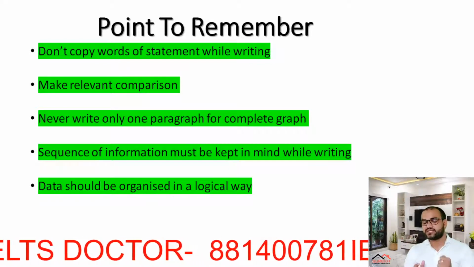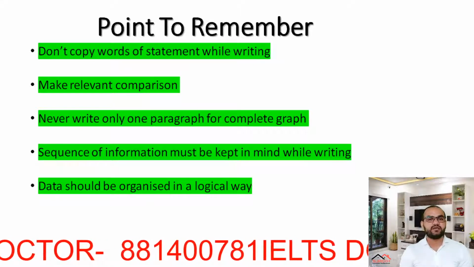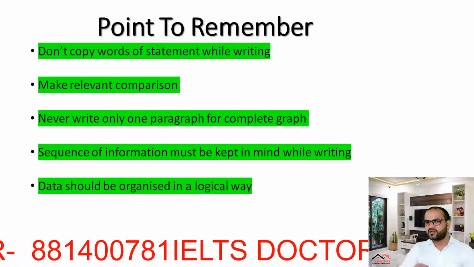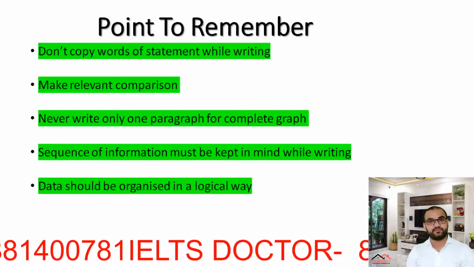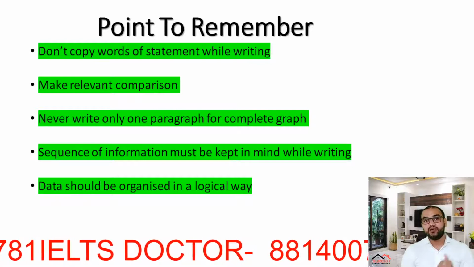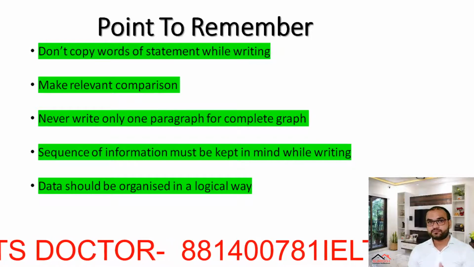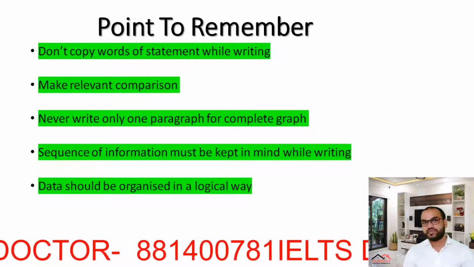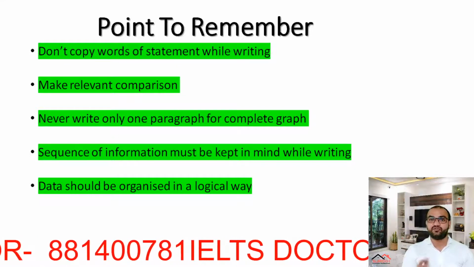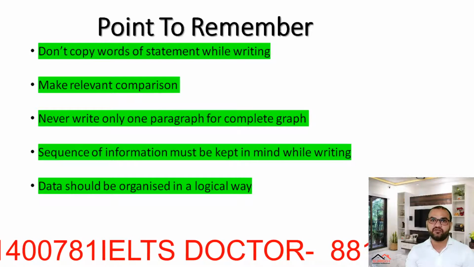35%. Let's take an example. Majority of the boys participated in playing games, that is 37%. Another feature is 32%, which is listening to music. And the third preferred activity is basketball, that is 26%. So after writing 37%, if you are writing 26%, it is wrong. This is not a logical way to write your graph.